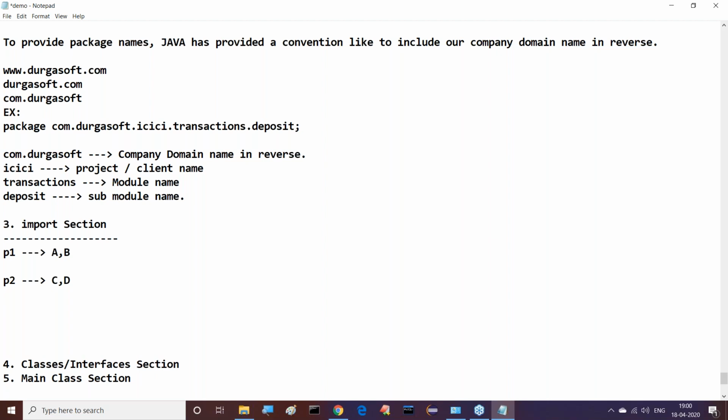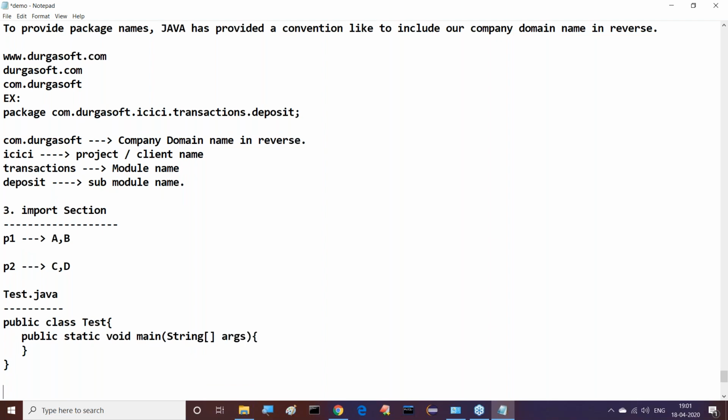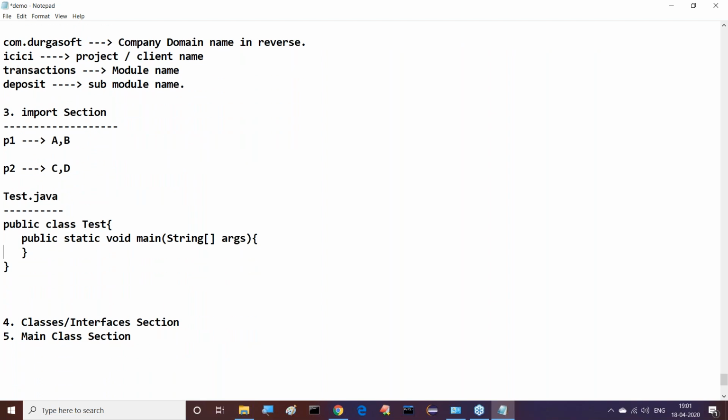Good. But now I'm preparing a program, a file, tester.java. Now inside this, what I will take: public class tester. Inside this public class tester, public static void main, String array args, here we are providing. Public class tester, public static void main String array args.